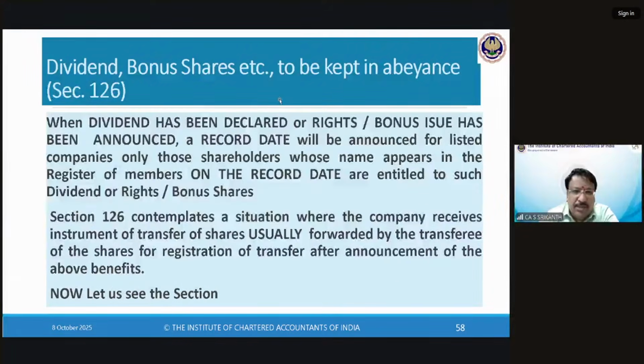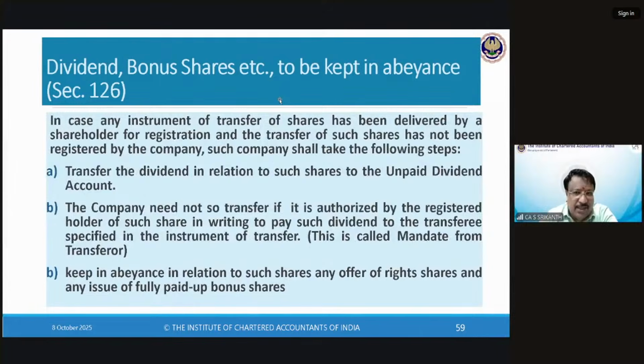See, if the gentleman is intransigent, what he'll do when he is buying the share 1 day before, with delivery 2 days later, and the record date coming in between, is inform the seller's DP, saying, I also want a mandate for the transfer. Meaning, as on the record date, I am the owner and I need the dividend. So if that is so, they will give the mandate for the transfer, especially if the purchase is due, they may give the mandate.